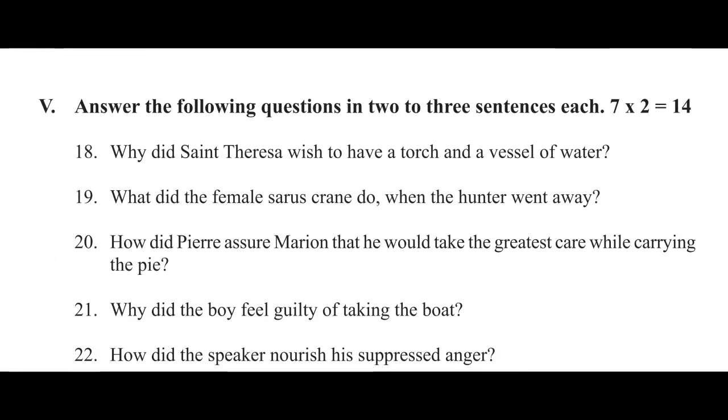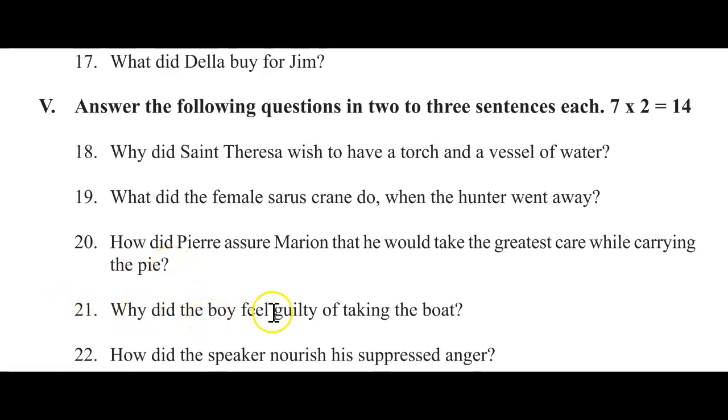Next, fifth main, answer the following questions in 2 or 3 sentences each. Each question carries 2 marks. Total you get 7 questions and you can score 14 marks from this main. 18, why did Saint Teresa wish to have a torch and a vessel of water? 19, what did the female Saurus crane do when the hunter went away? 20, how did the peer assure Marion that he would take the greatest care while carrying the pie?